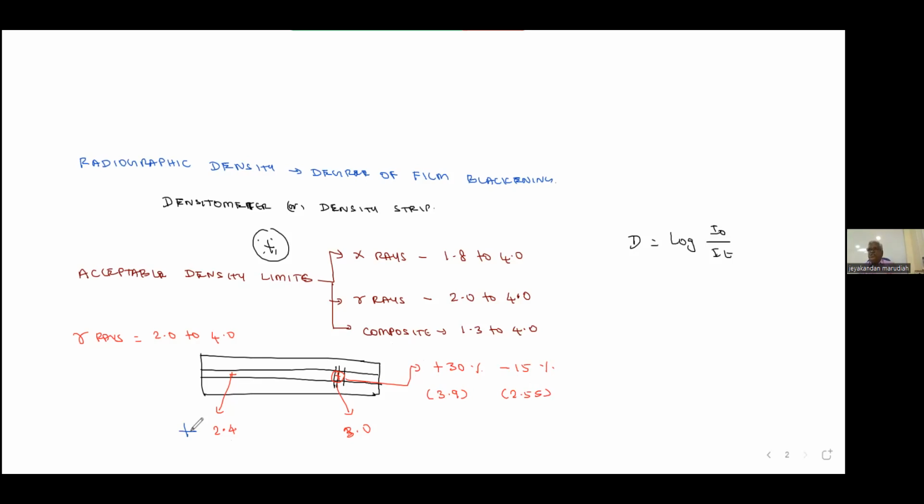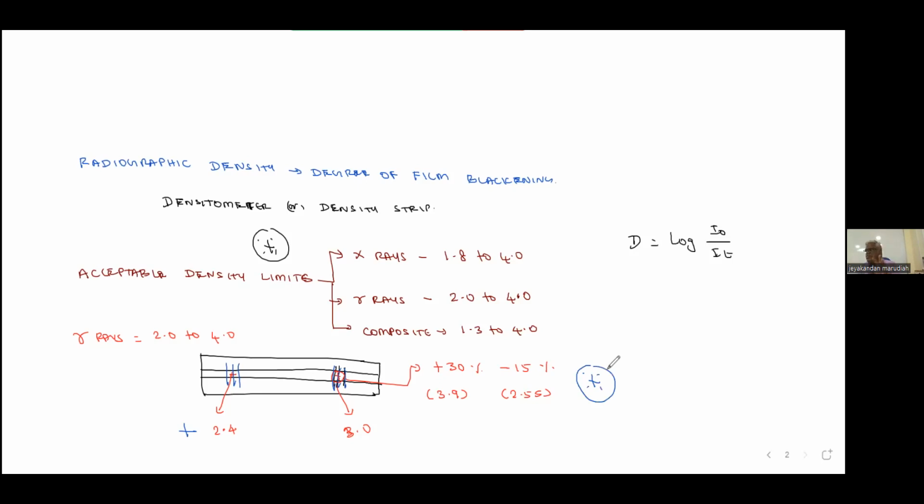Then what do you have to do? It is not a rejection for repair. But because the density is rejected, we have to place one IQI here and another IQI here, and then reshoot it again. We have to keep 2 IQIs because of the density variation area. This is also important.